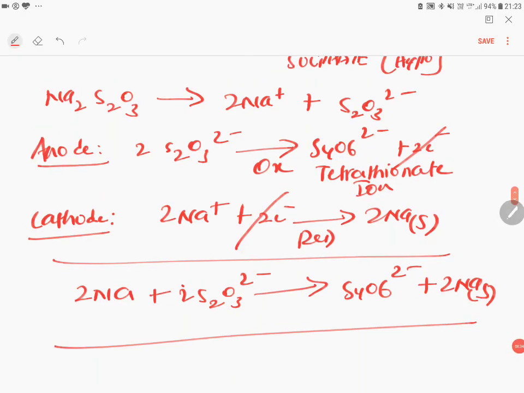Okay, so here we end this concept video. Next concept video will contain all these 4 examples of molten compounds with ions. Now what happens in the aqueous solutions? I think in the previous concept videos I already gave you the golden rules, how to remember them, when inert electrolytes are used.